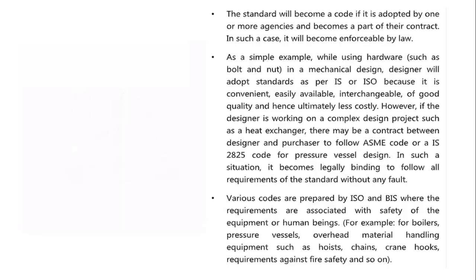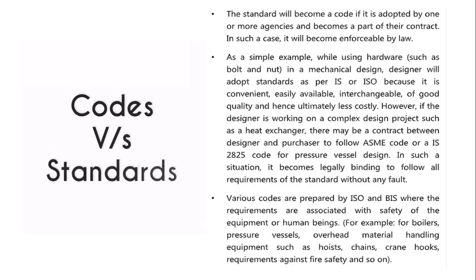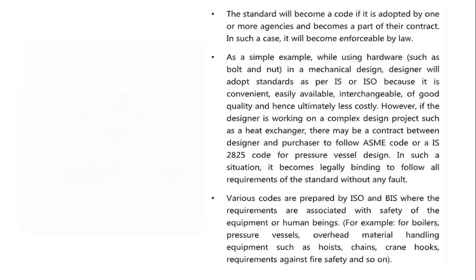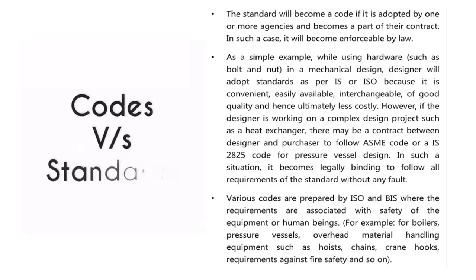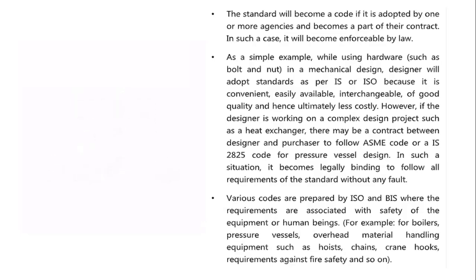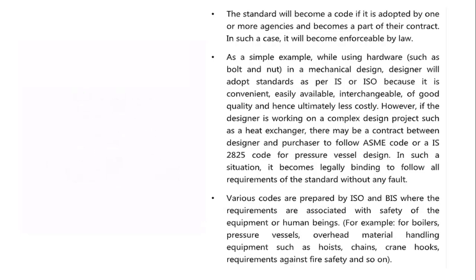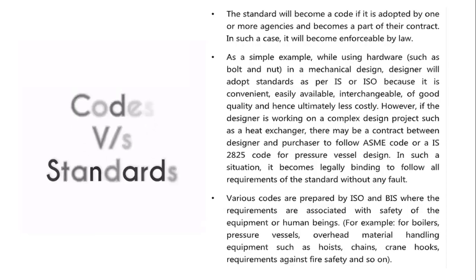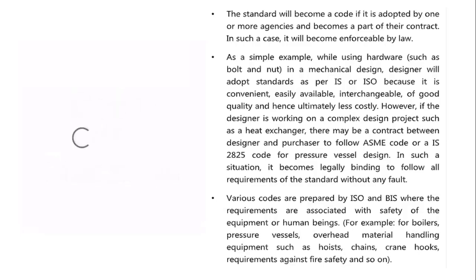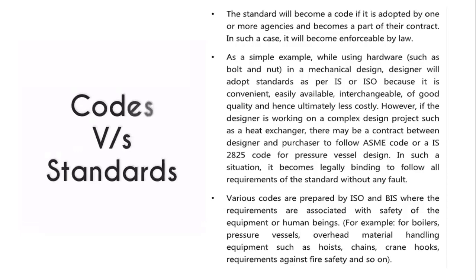Remember these words. There may be a contract between a designer and purchaser to follow ASME code or an IS code, say IS 2825 code for pressure vessel design. In such a situation, it becomes legally binding to follow all the requirements of the standard without any fault. Why? Because you are designing a very complex project like a heat exchanger, where if something goes wrong, that would be a strict violation against human safety. So it is legally binding and it is now called a code.